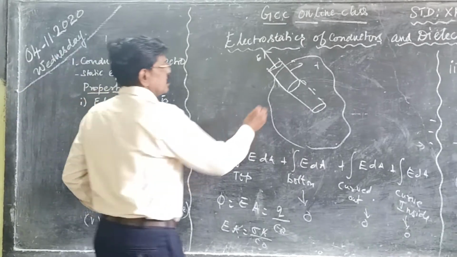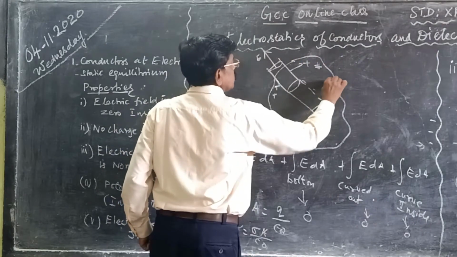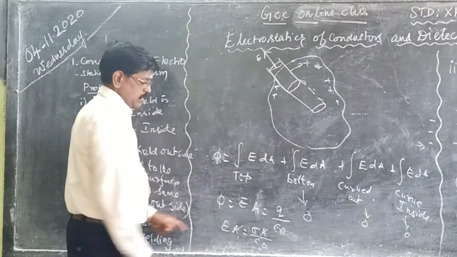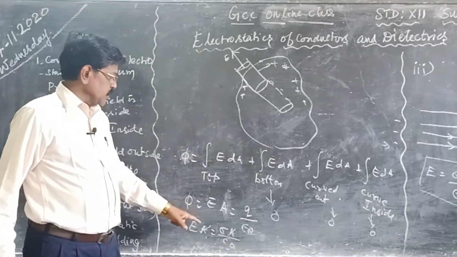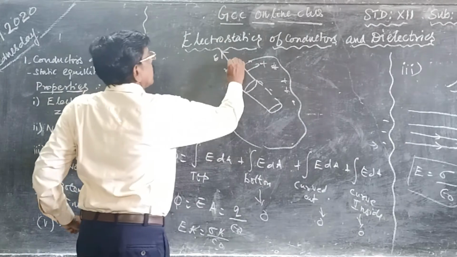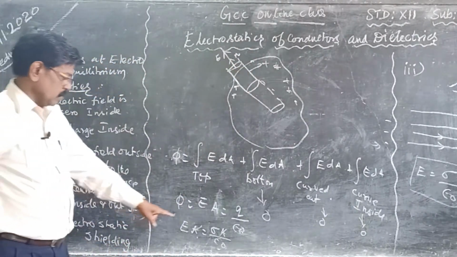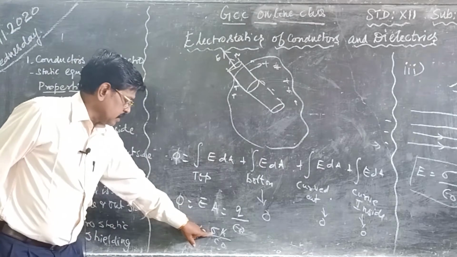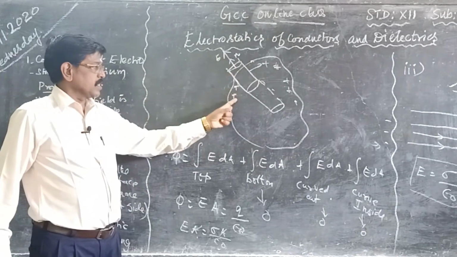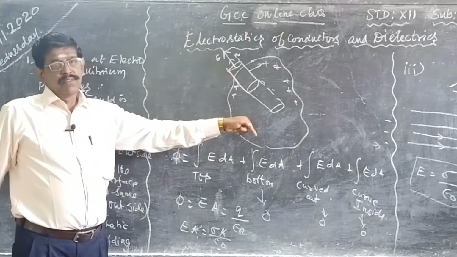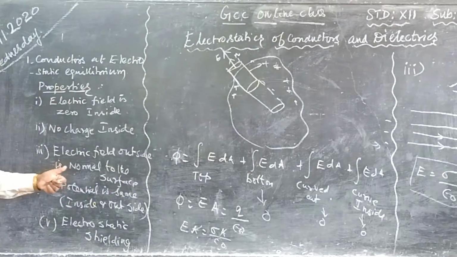Since we have assumed this is a positive charge, the electric field is going away, isn't it? The sigma is called the charge density, so the field is moving away. In this case the normal is also in this direction, cos 0 is 1. Suppose you assume negative charges, the electric field will be inward. This is about property number 3.